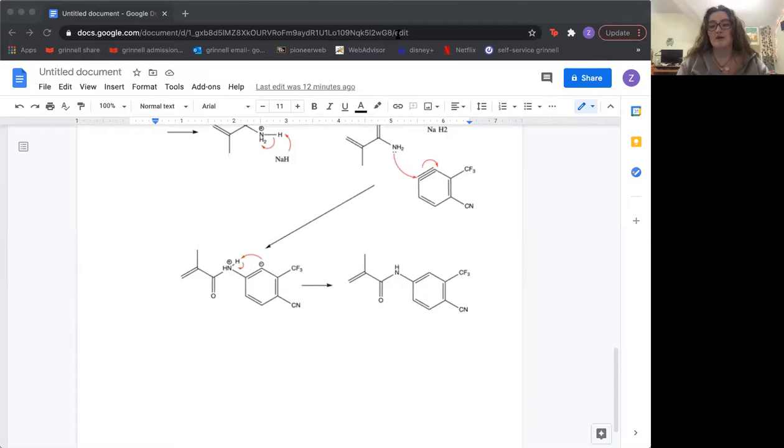So let me stop my screen sharing. A reaction that I was pretty unfamiliar with. So there was an immediate deprotonation of the aryl amide proton in structure 4 mentioned in the paper. And I had to read up on that a bit because that definitely confused me, because that wasn't something that I was really aware of.